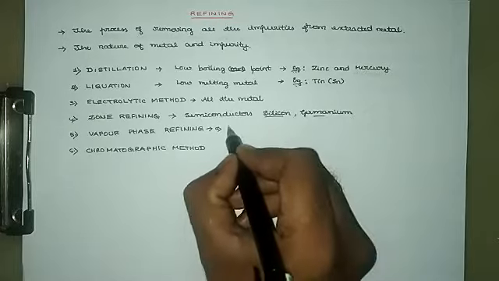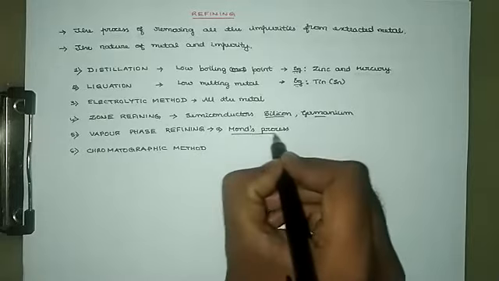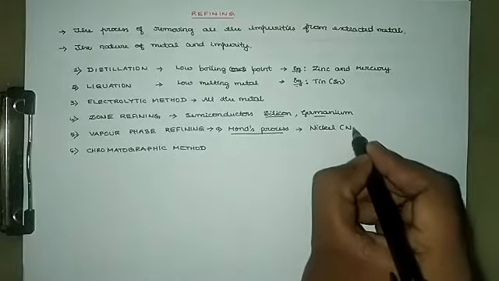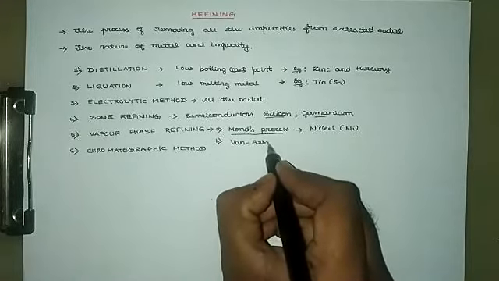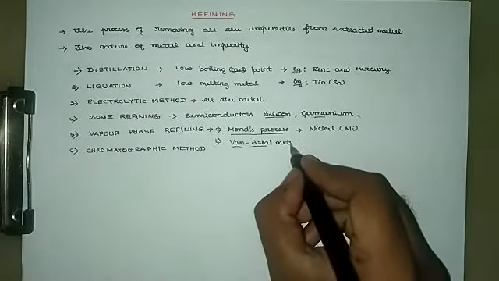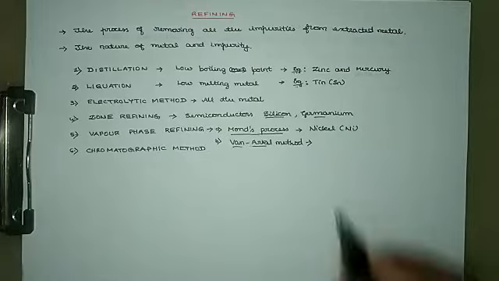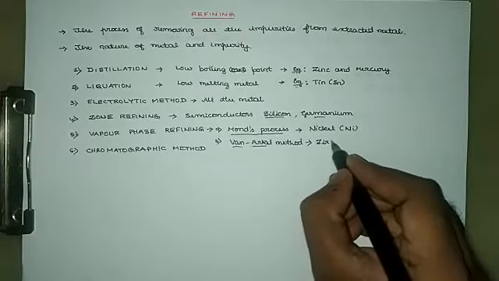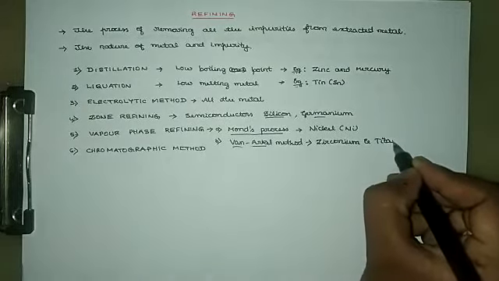Mond's process is used for refining of nickel, and one more is the Van Arkel method of refining, which is used for refining of zirconium and titanium.